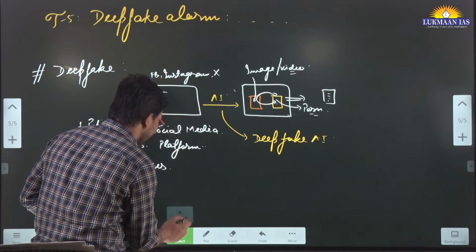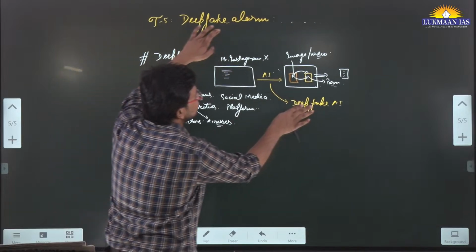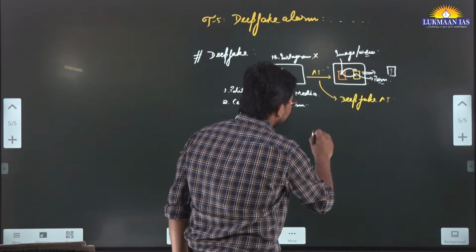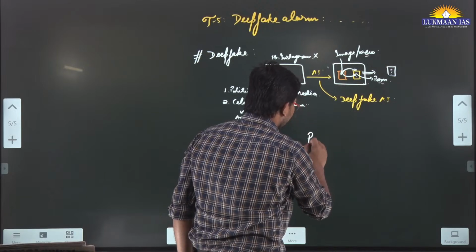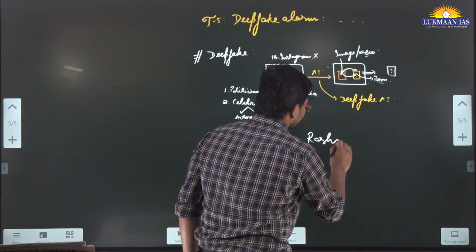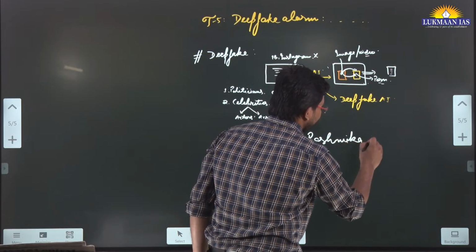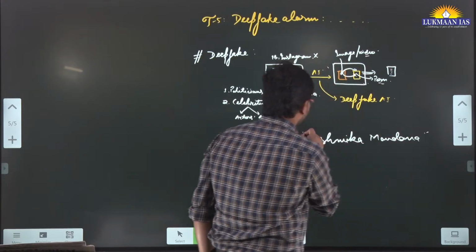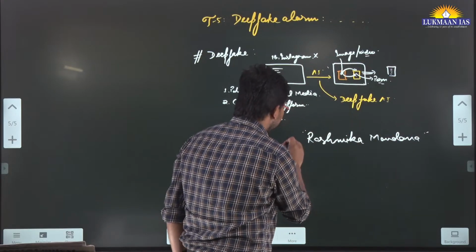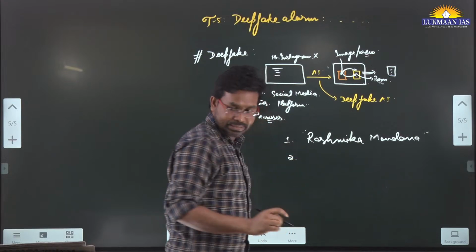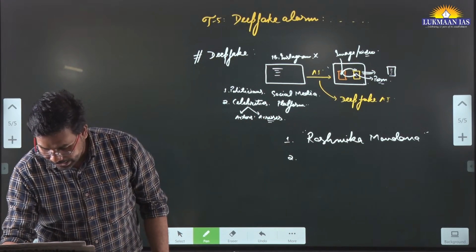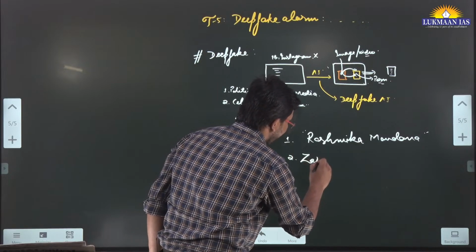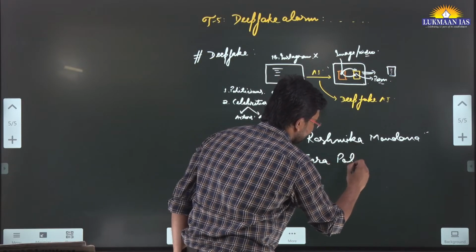Recently, an actor, Rashmika Mandana, I think she is from South India, was targeted. There were two persons. One person is Rashmika Mandana, the second person, as mentioned in the article, is Zara Patel.